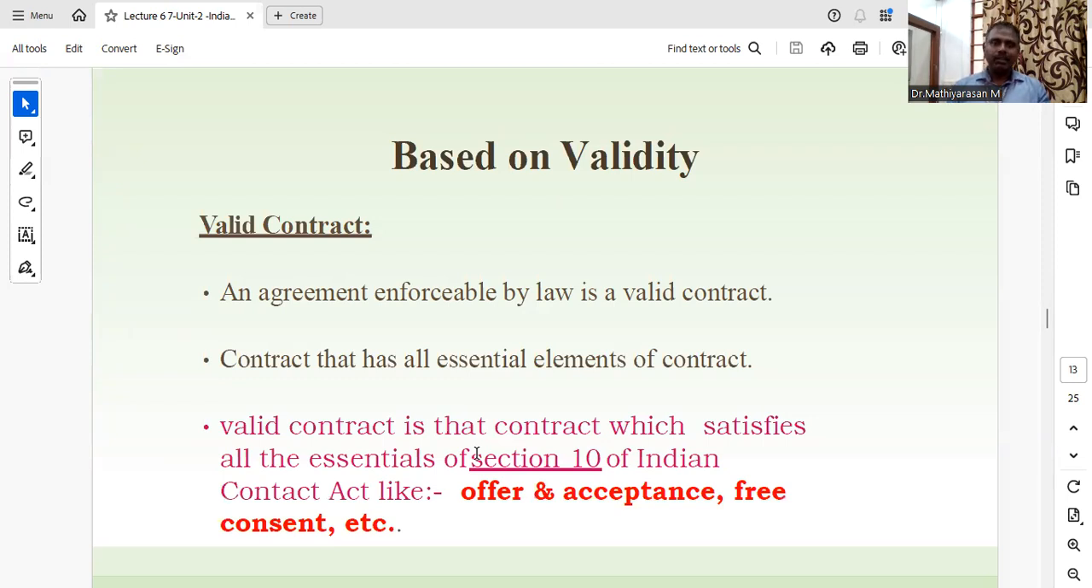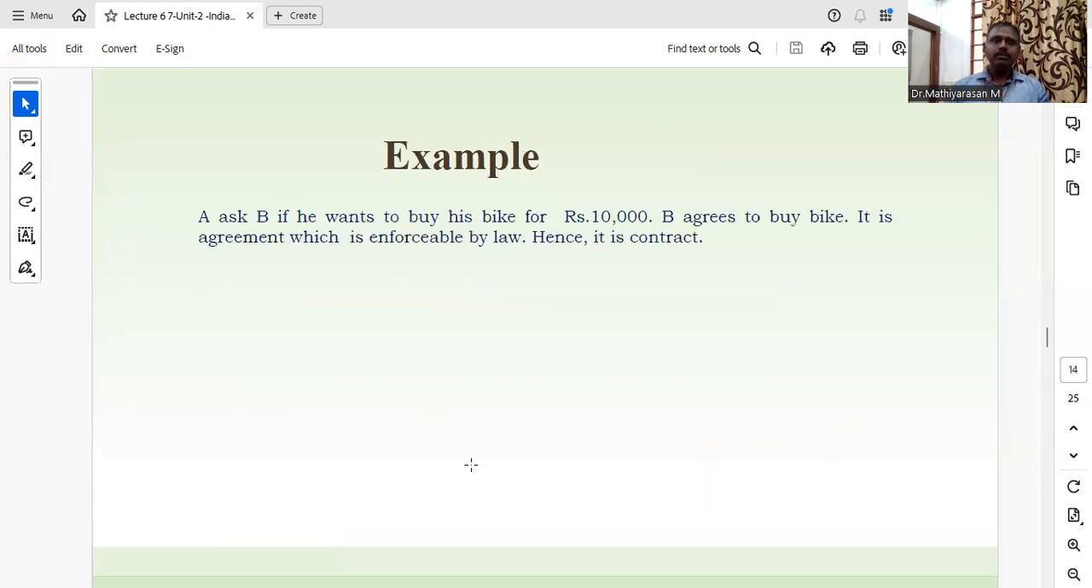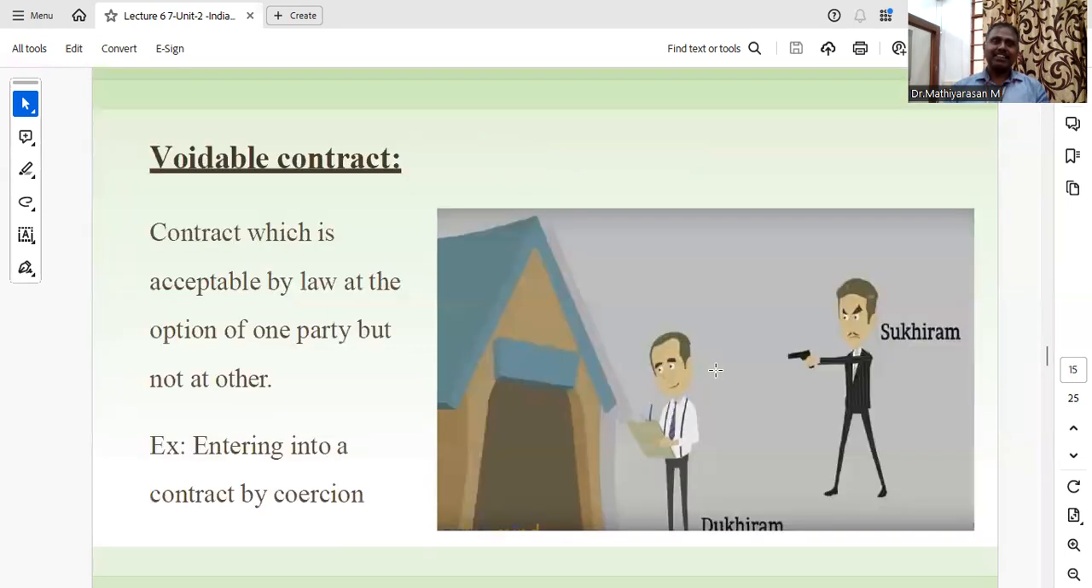Based on the validity, we have the valid contract. An agreement enforceable by law is called a valid contract. It is a contract that has all the essential elements, which satisfies all the essentials of Section 10 of the Indian Contract Act, like offer and acceptance, free consent, etc. For example, if A asks B if he wants to buy his bike for rupees 10,000, and B agrees to buy the bike, it is an agreement which is enforceable by law. Hence, it is a contract.